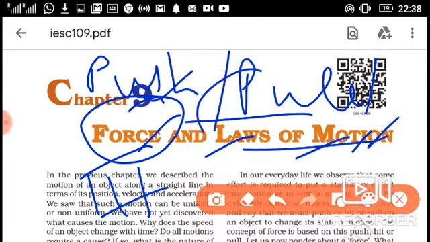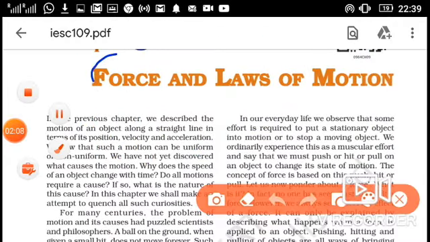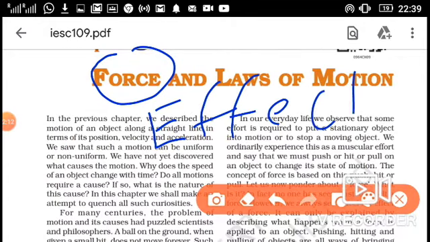We will study in detail after two or three videos: the first law in a separate video, the second law in a separate video, and for the third law I will make a separate video. Today our topic is the basic things, force and effect of force.